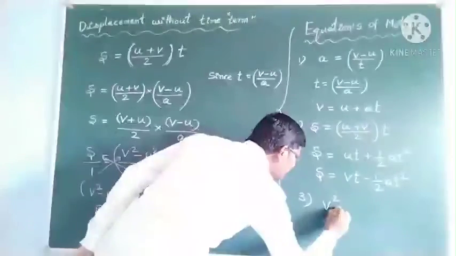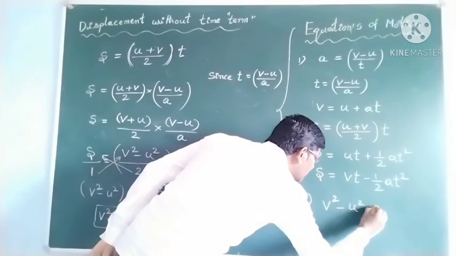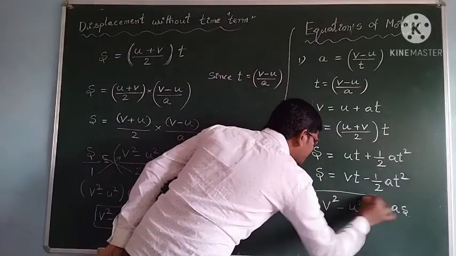This is the third kinematic equation. So v square, final velocity square, minus initial velocity square, is equal to 2 into acceleration into displacement.